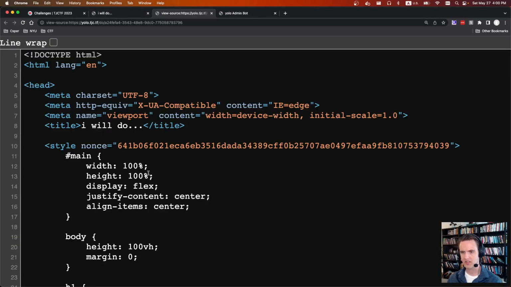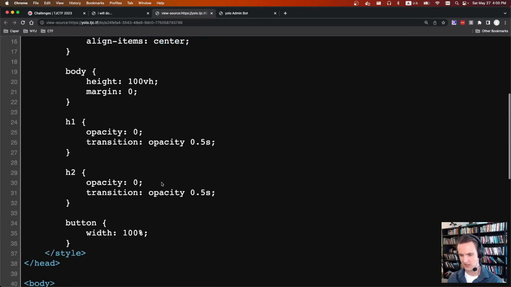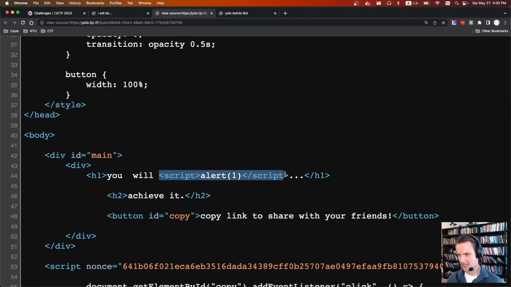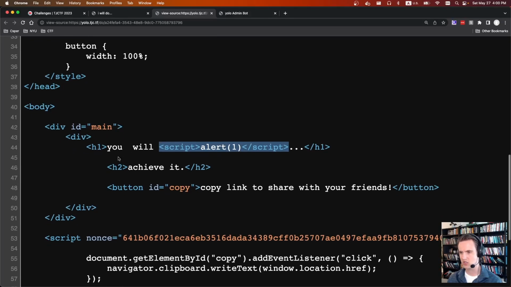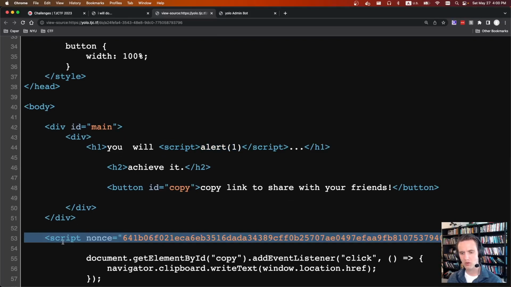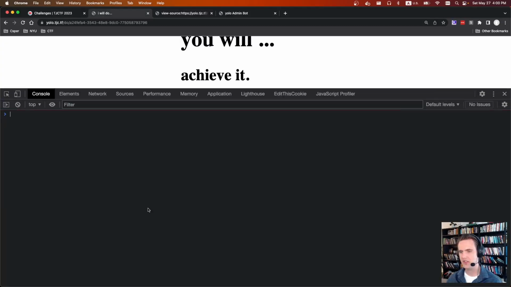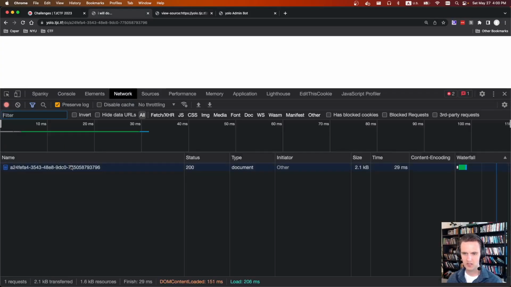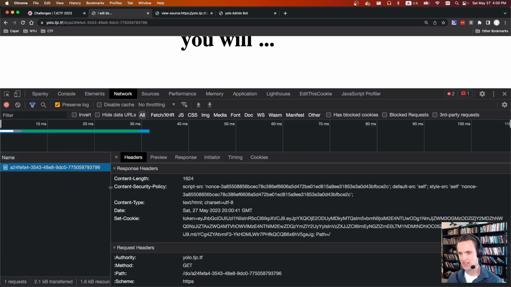And nothing happens. But if we view the page source, we'll see 2 interesting things. First, we'll see that our injection actually works. Just based off of the syntax highlighting, we can see we actually do have script execution. But if we scroll down a little bit more, we see that this script has a nonce. And this nonce is related to content security policy. If we look at the headers that were sent as part of this request, we'll see that the server is sending a content security policy, and this policy specifically tells the browser to only execute scripts if they include this nonce tag. Cool.